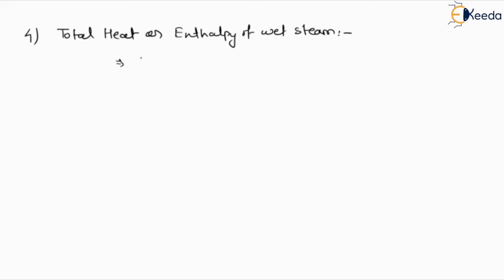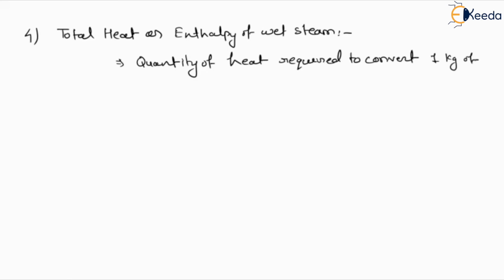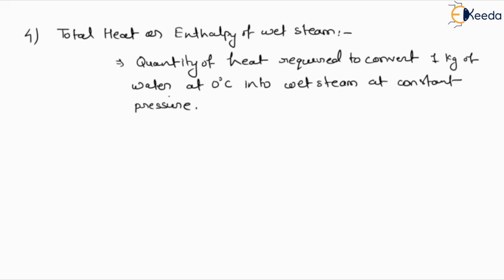Total heat is what? It is the quantity of heat which is required to convert 1 kg of water, which is maintained at 0 degree centigrade initially, into wet steam at constant pressure.